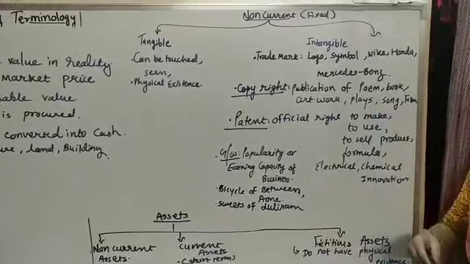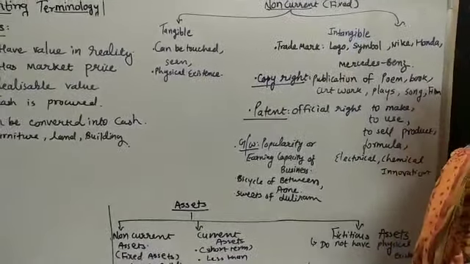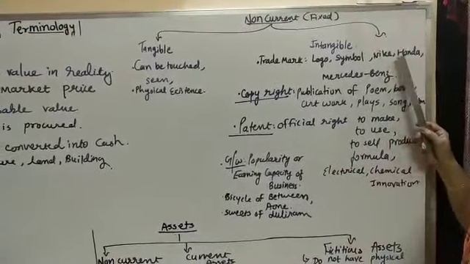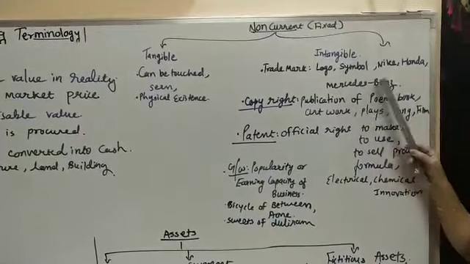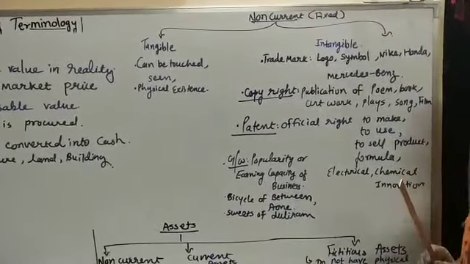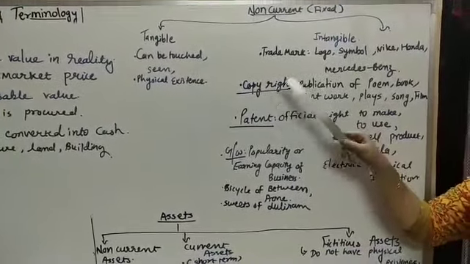In the advertisements of all the products, when you observe, they have given their own logo. Honda, Mercedes-Benz, these companies have their own logo, that is called a trademark. Next one is copyright. Right to copy.